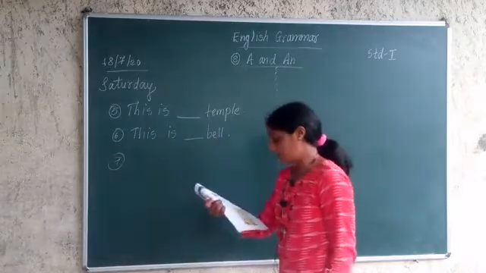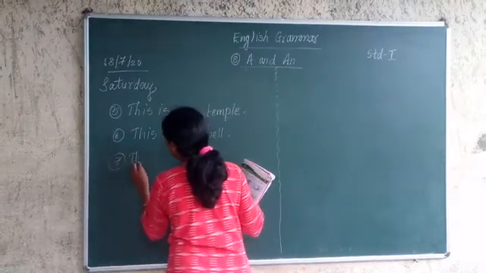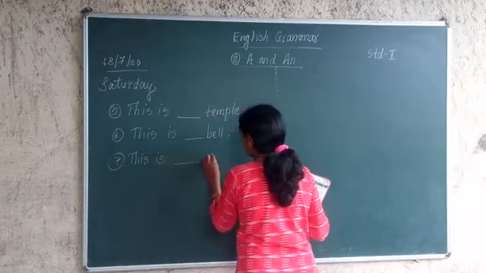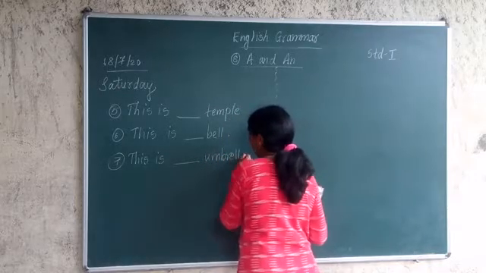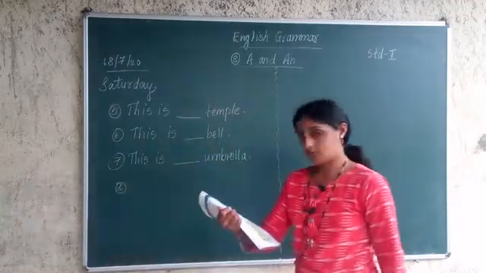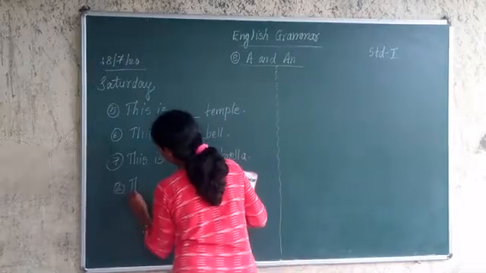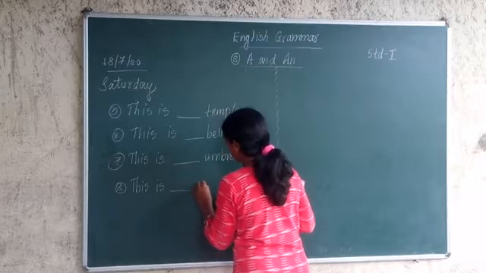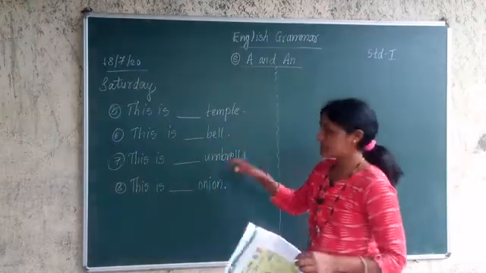Seventh example, this is dash umbrella. And eighth example which is given here is this is dash onion.